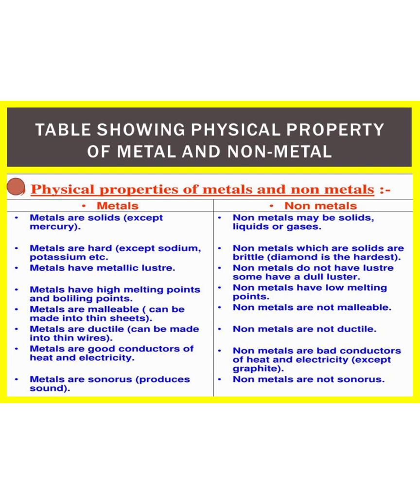Metals are good conductors of heat and electricity. Non-metals are bad conductors of heat and electricity except graphite. Metals are sonorous, means they produce sound. Non-metals are not sonorous. Students, you have to learn this table and you have to write this table in your textbook.